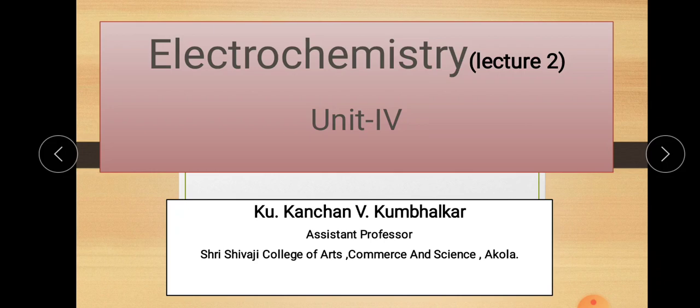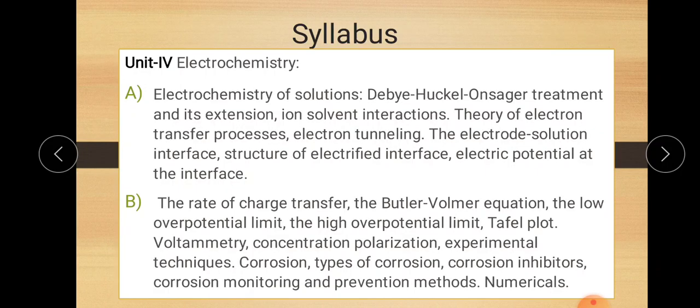I am here to teach you about electrochemistry, which is a part of MSc first year, second semester, paper 7, Physical Chemistry 2. It's the 4th unit and it's my second lecture on electrochemistry. So let's start. This is the overall syllabus. Some parts have been completed in the previous first lecture.